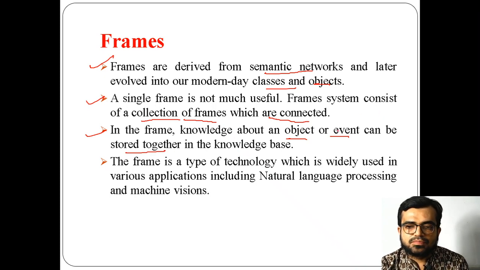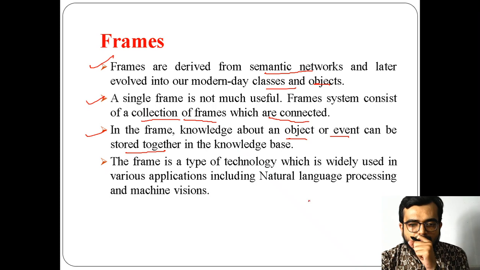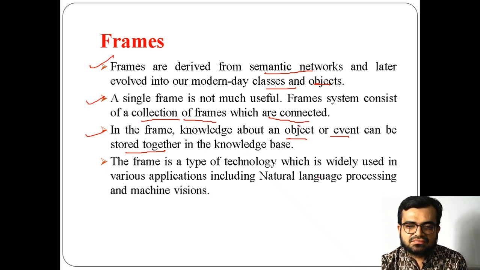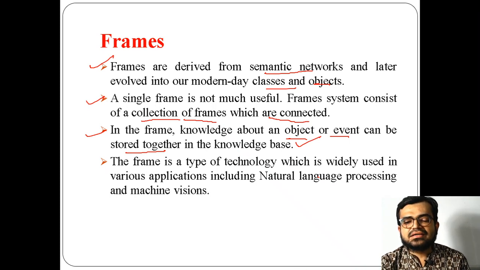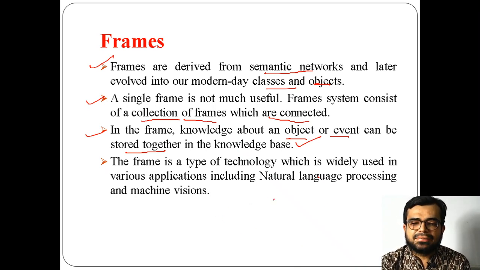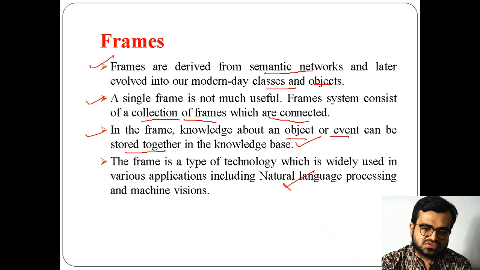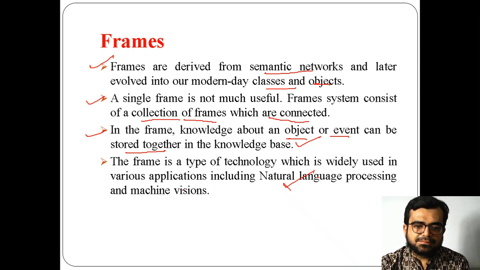So it takes both object and event to store together if I'm using frames, and it stores them in the knowledge base. This is also applicable in the NLP process, but along with NLP it uses machine vision also.